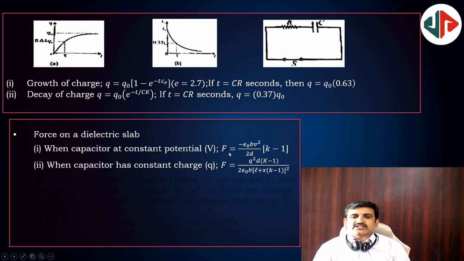This is constant potential difference. Constant potential difference means an external source is present. Constant charge means the external source is removed.